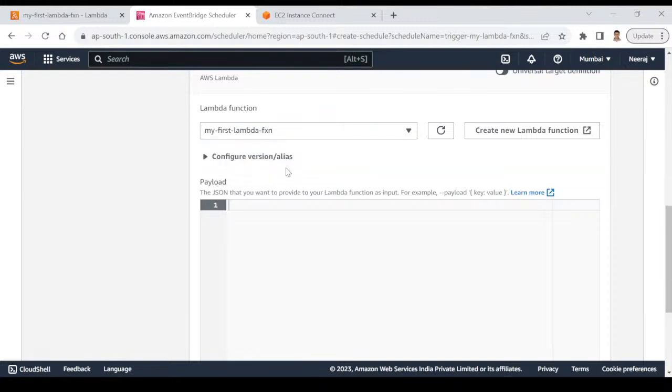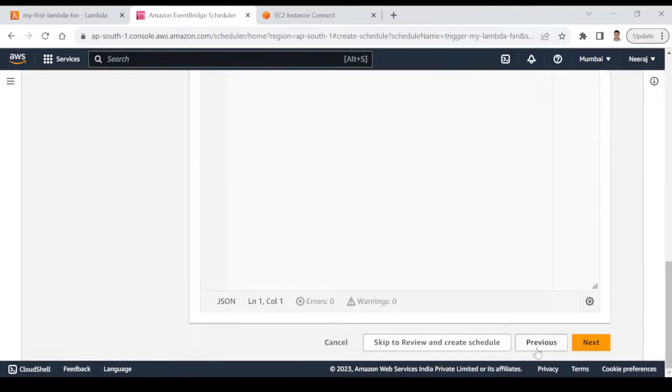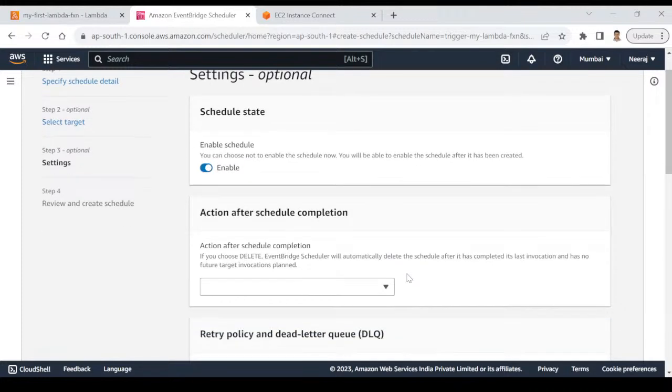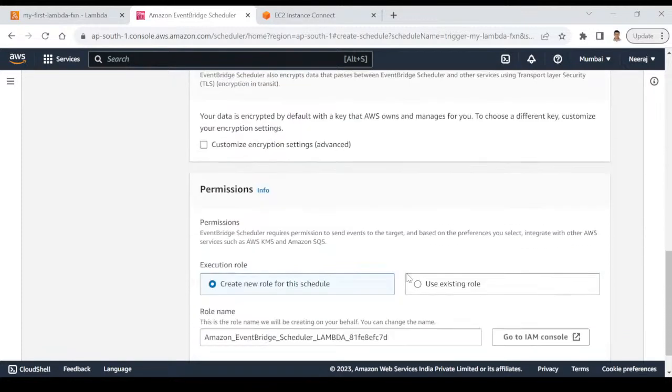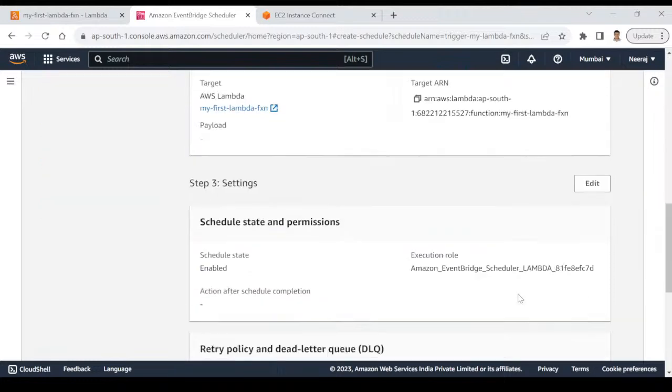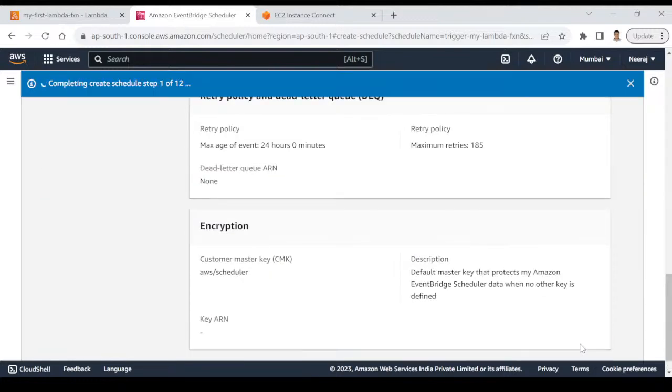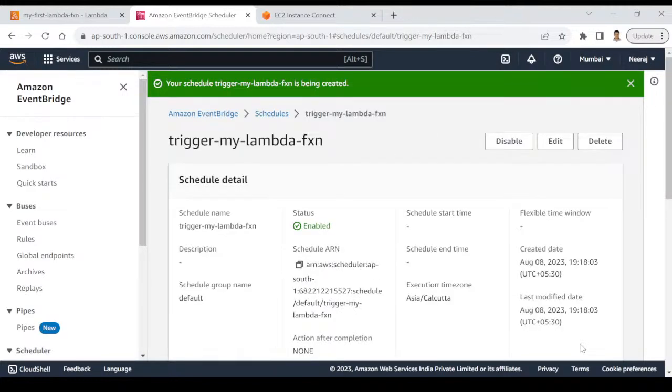My first Lambda function. In case you have multiple Lambda functions available, you can choose from the list. In my case, I have only one Lambda, so it's easy to select. And click on next. And that's all. I think we are good. Next and finish. Okay, so there were many more options, but you don't have to go through each and every option. On a high level, what I did is I provided a rule name. I provided the schedule, like what point of time, day, month, hour, minute, everything, when it should run. And the most important is, what is your target? Target is Lambda. And out of Lambda, I am selecting a particular Lambda function.